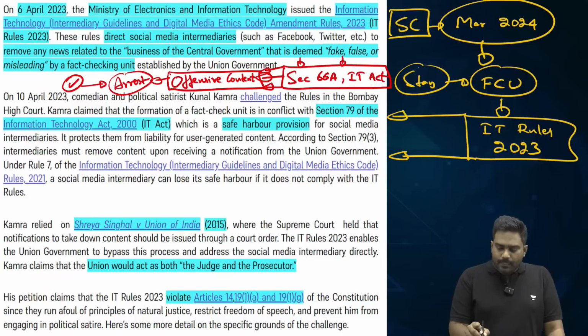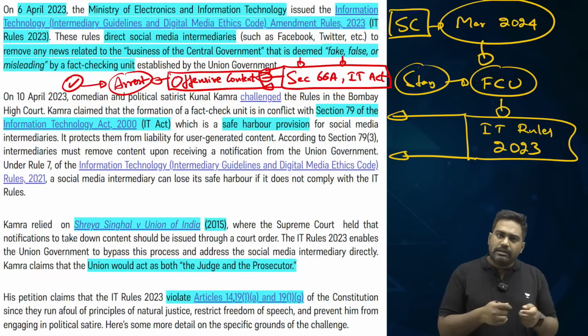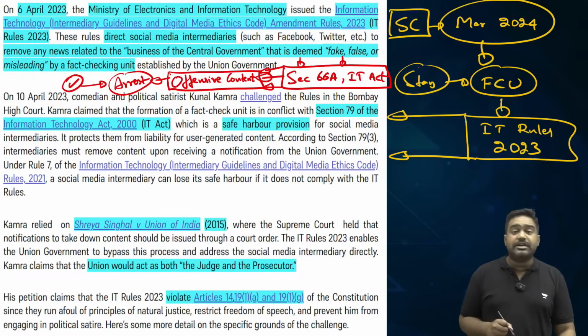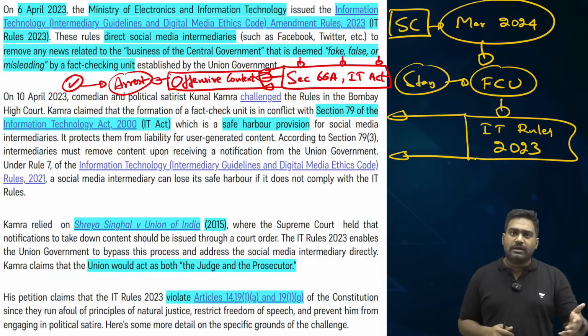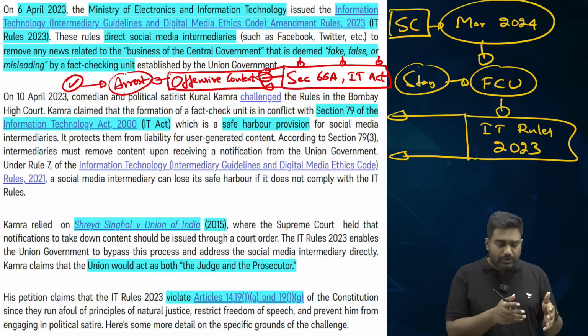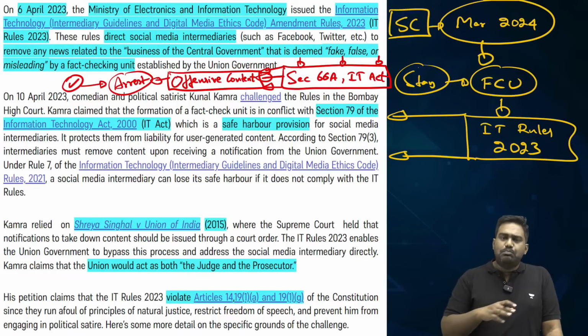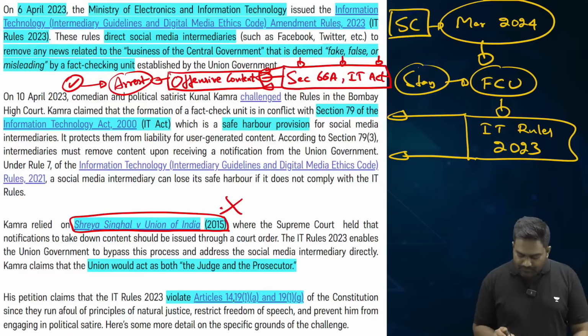For example, there were college-going kids who would post something on their Facebook wall or circulate a message or a joke on WhatsApp, and someone would file a complaint and they would get arrested because of circulating these posts, which are completely harmless. Many old people, right, who were circulating WhatsApp messages and jokes and cartoons about political leaders, they got arrested under the law. They had to face prosecution just because they had forwarded a message. This was blatant misuse of the law. So this matter reached the Supreme Court in the landmark Shreya Singhal case of 2015.